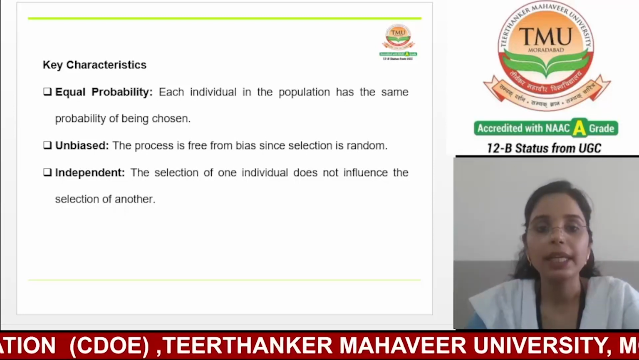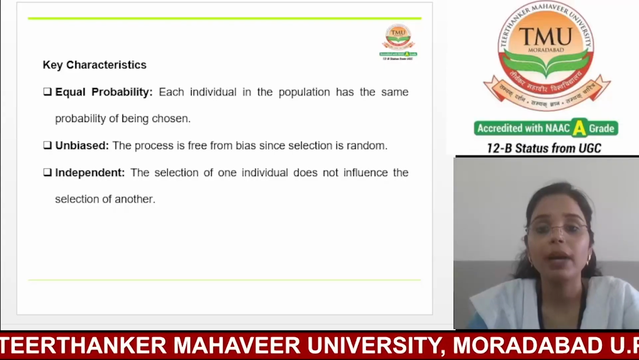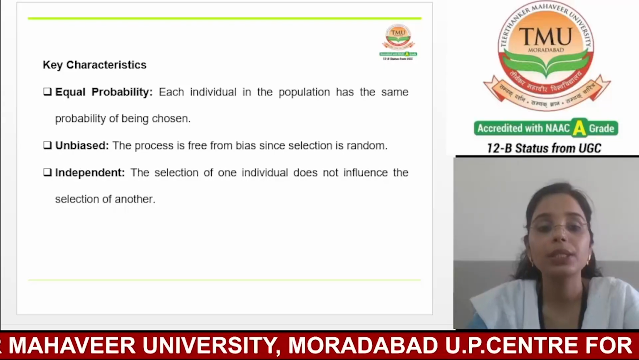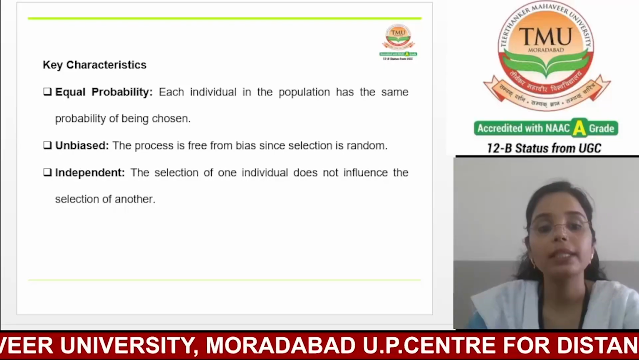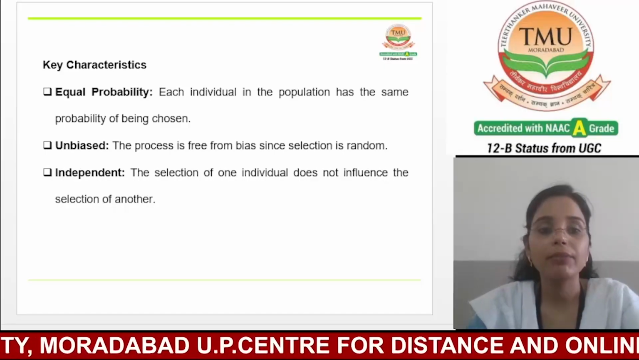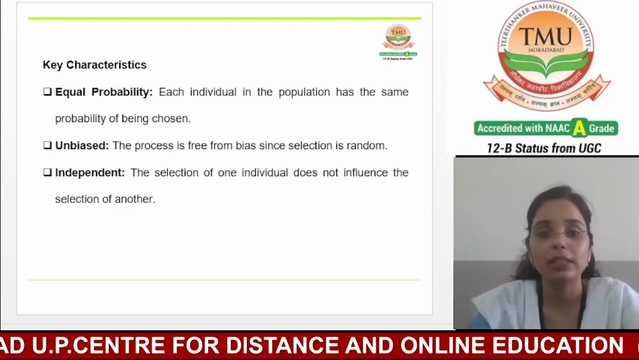Now, the second one is unbiased. The process is free from bias since selection is random. So the selection process is fair and doesn't favor any particular group or individuals. It is like flipping a coin, heads or tails. Everyone has the same chance.